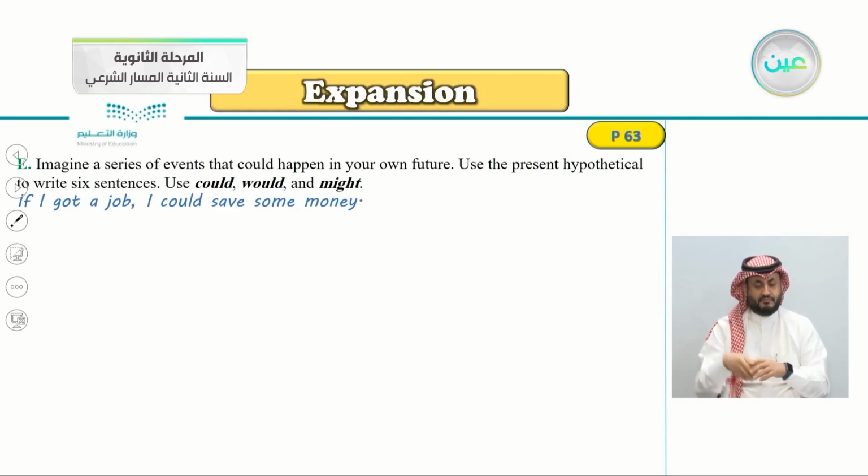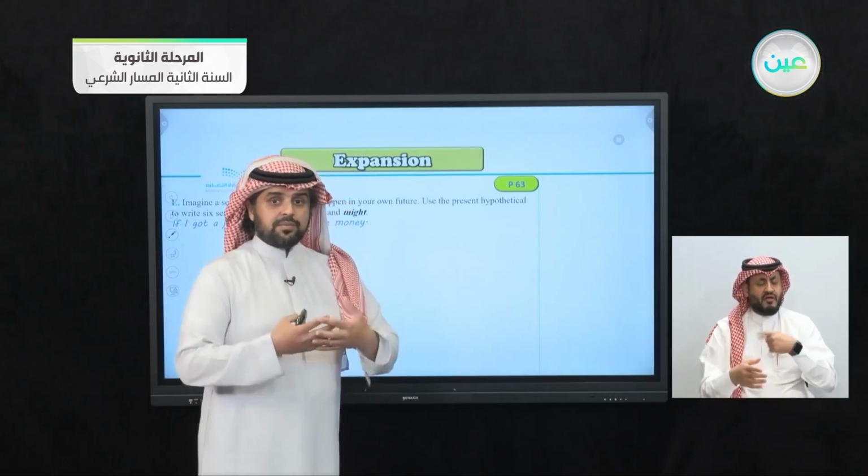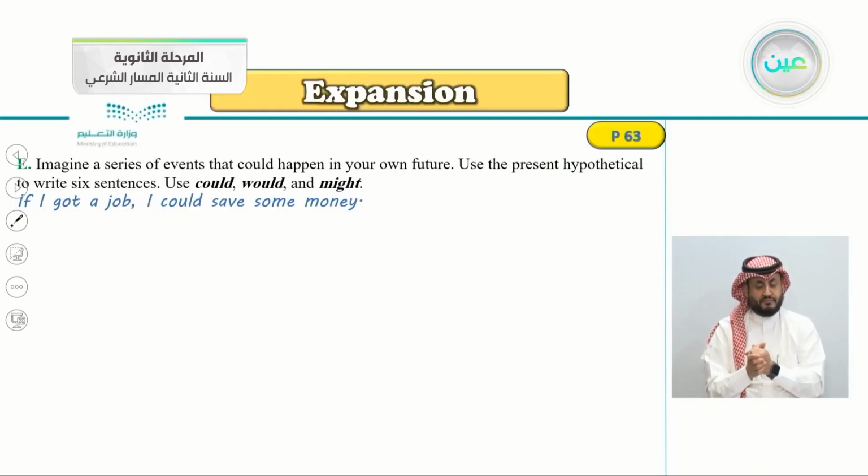Exercise E, imagine a series of events that could happen in your own future. Use present hypothetical to write 6 sentences. Use could, would, and might. So this one is to talk about your own future using the present hypothetical.